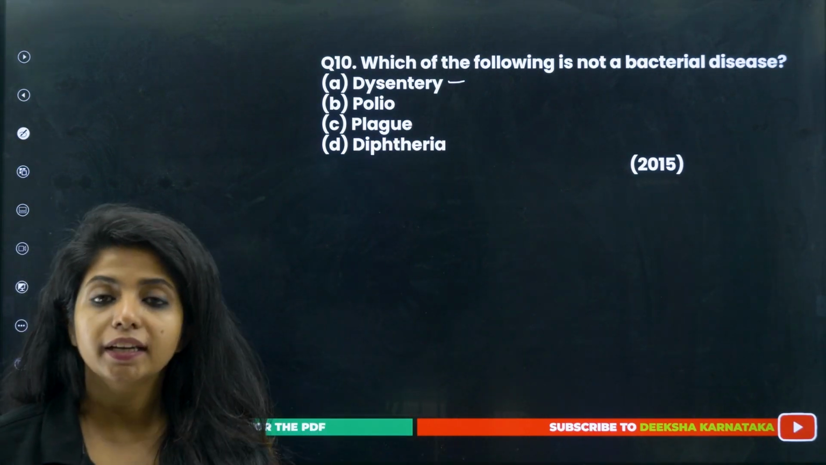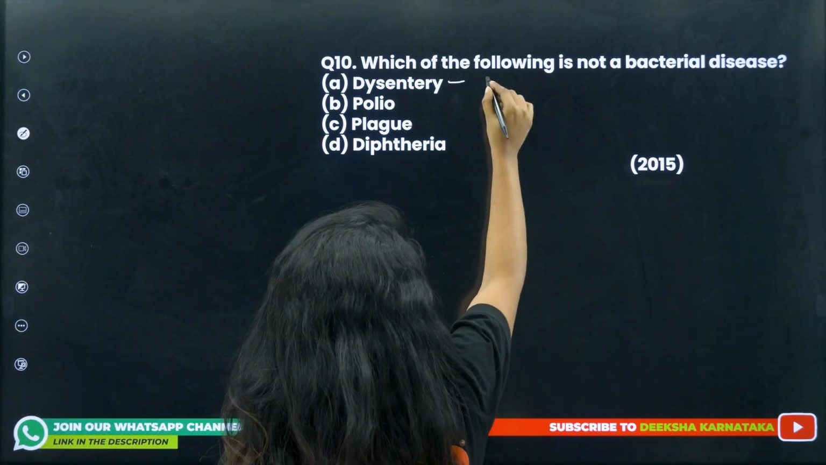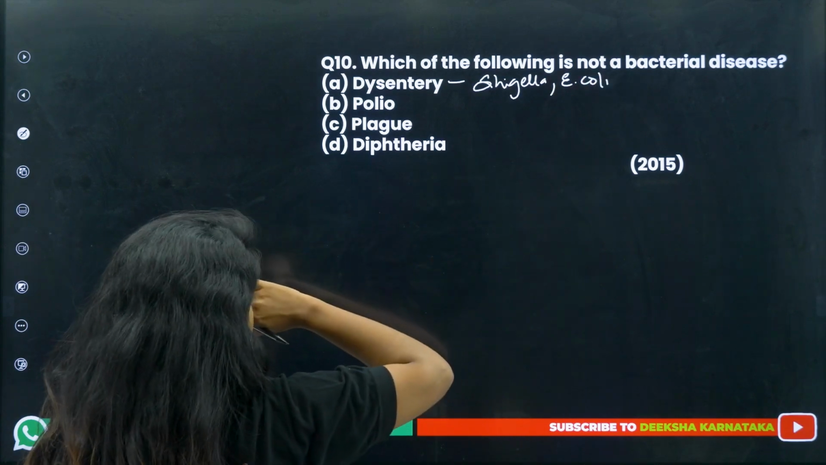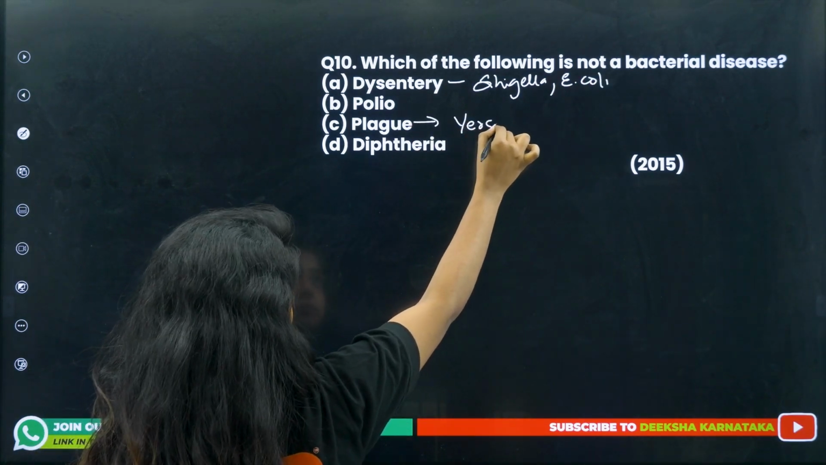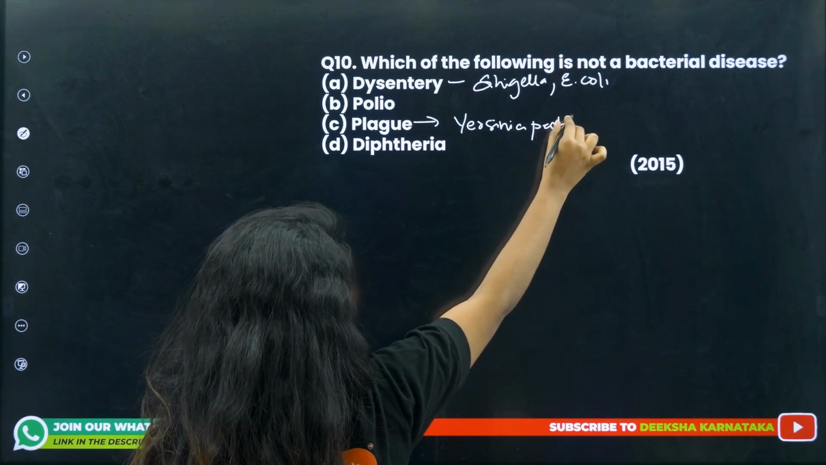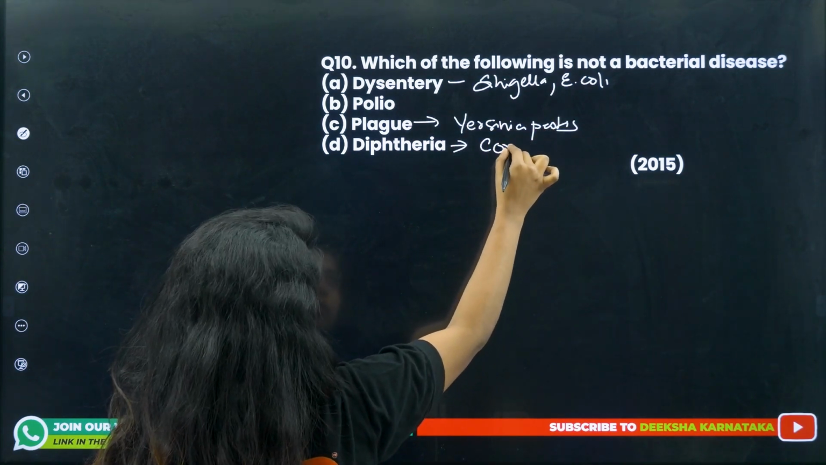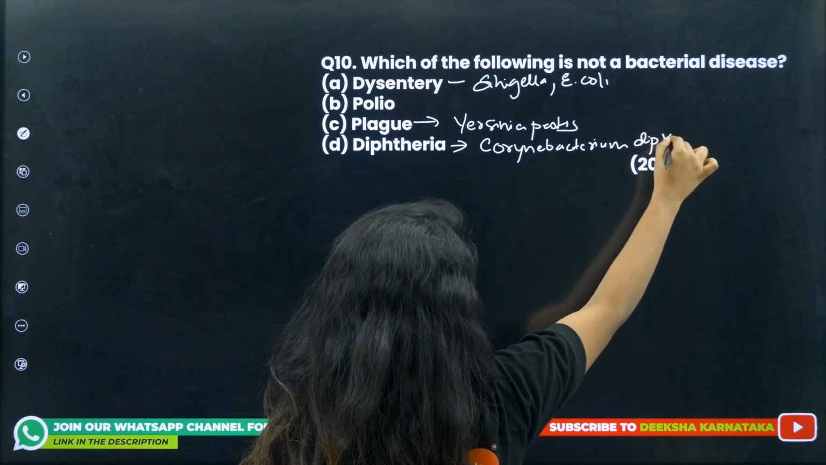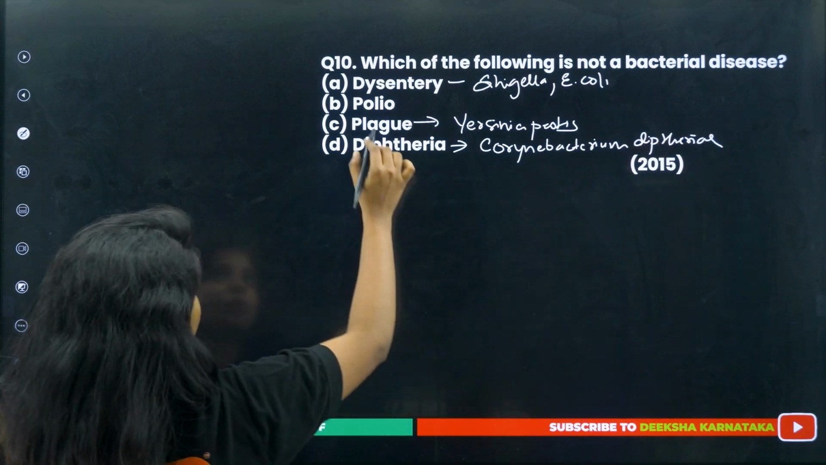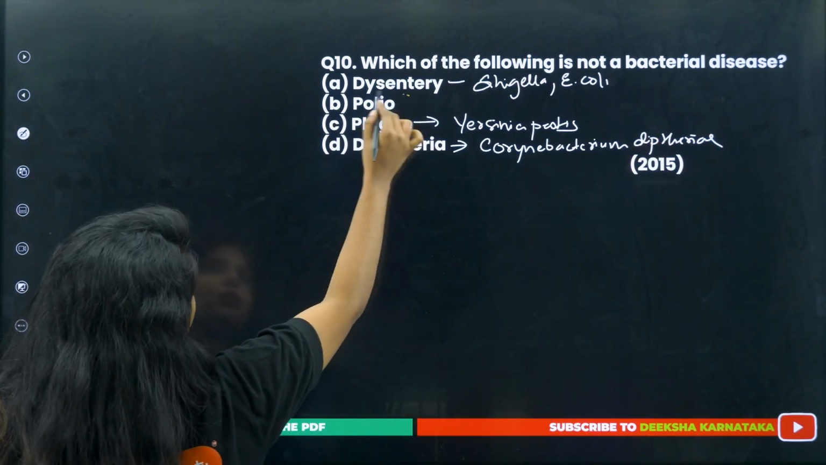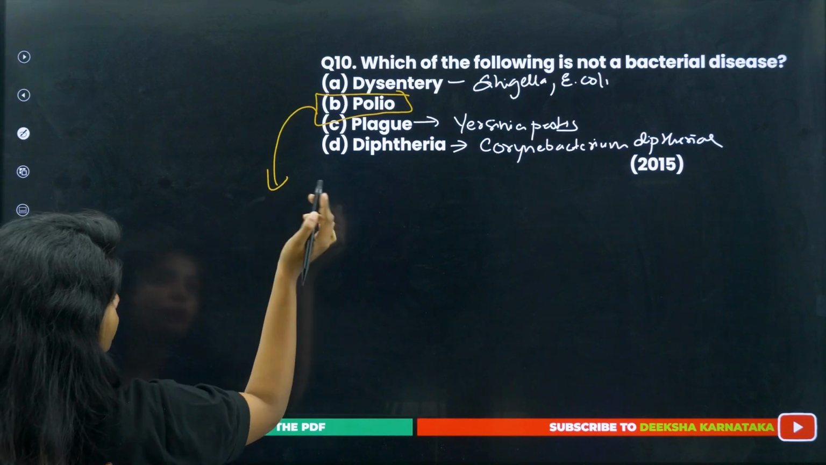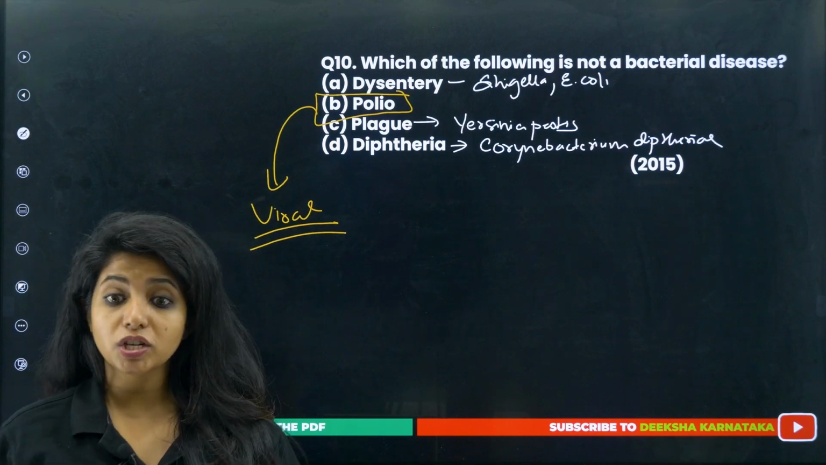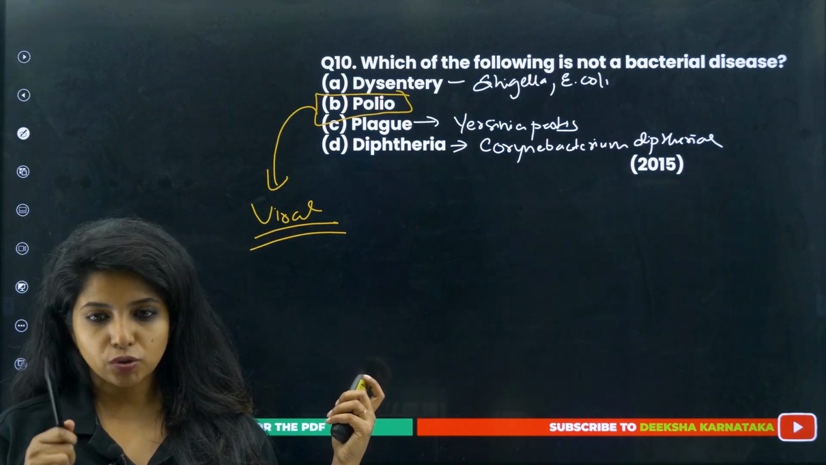It can be caused by bacteria, it can be caused by protozoa. Examples of bacteria that cause dysentery are Shigella or E. coli. Okay. Plague is caused by Yersinia pestis. Diphtheria is caused by Corynebacterium diphtheriae. Remember? Do you remember, or is it me only who remembers everything over here right now? So it's polio, which is a viral disease. It's caused by poliovirus. This came in the year 2015. Very easy question, children, so please do not mess it up.